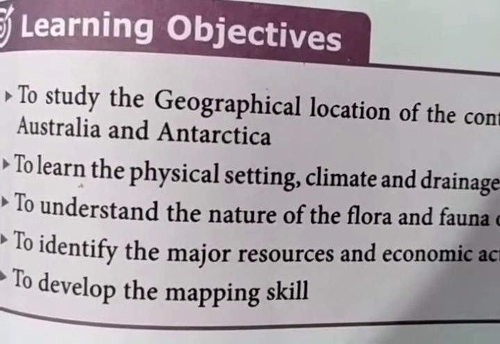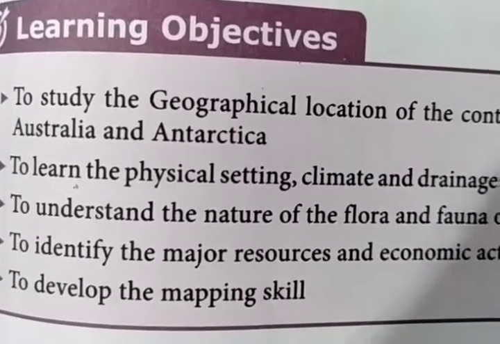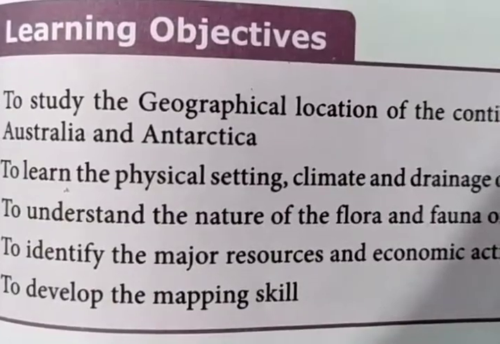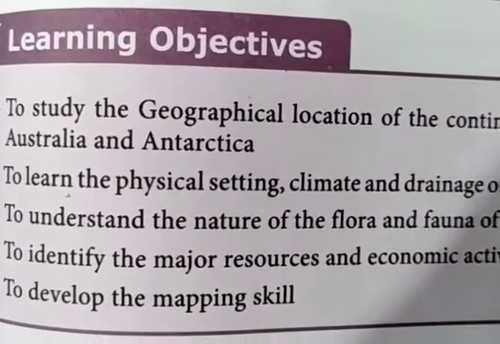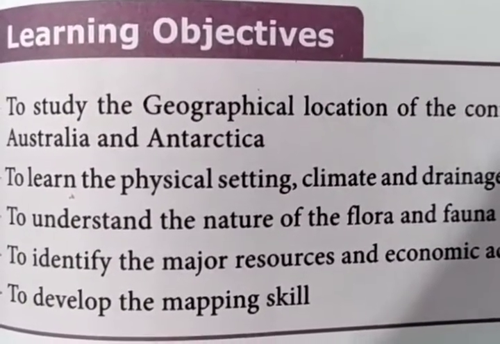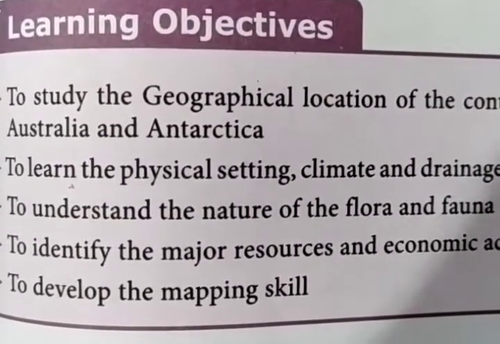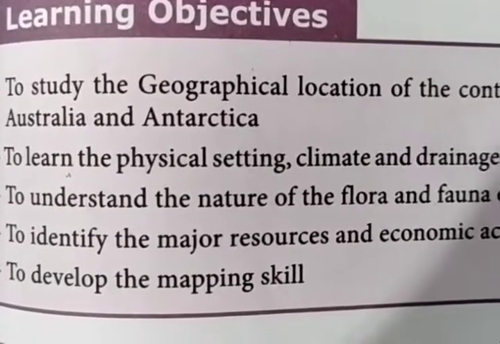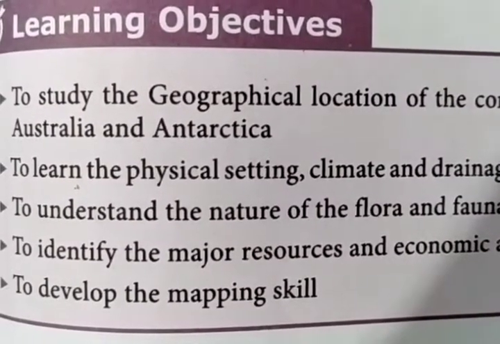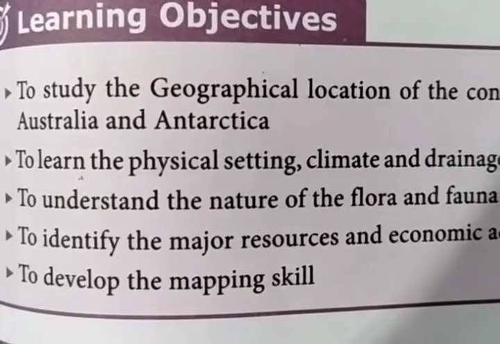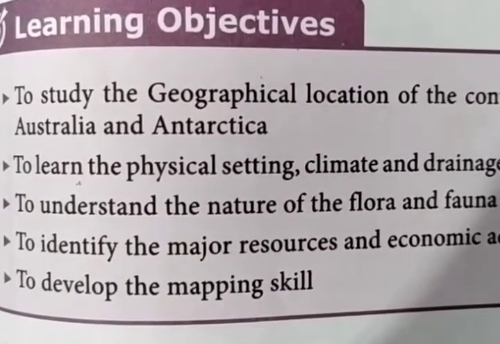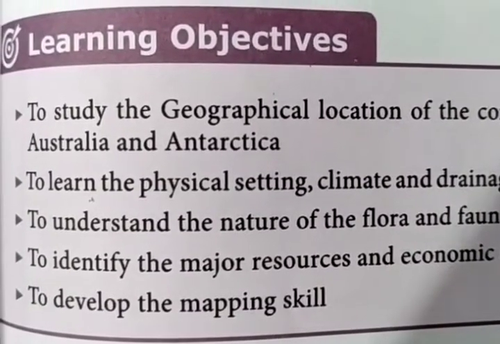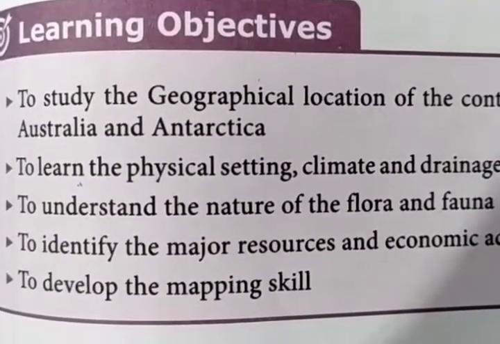Before knowing that, we know the 7 continents. Among them, Africa, Australia and Antarctica are considered the important continents, and in this lesson we are going to learn about the physical settings, climates, and the flora and fauna. Flora means plants and fauna means animals. So these are the concepts we are going to discuss, and to develop the mapping skills and resources. The major resources as economic resources are also discussed here.